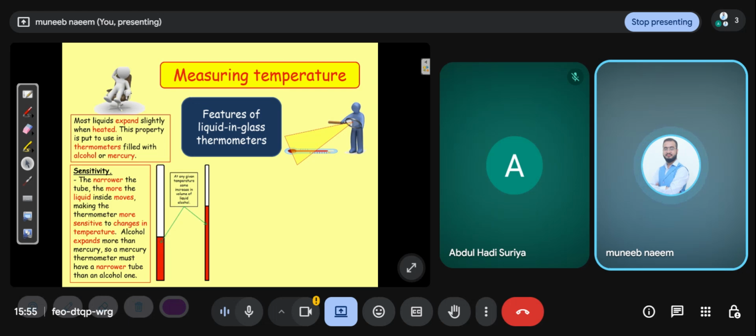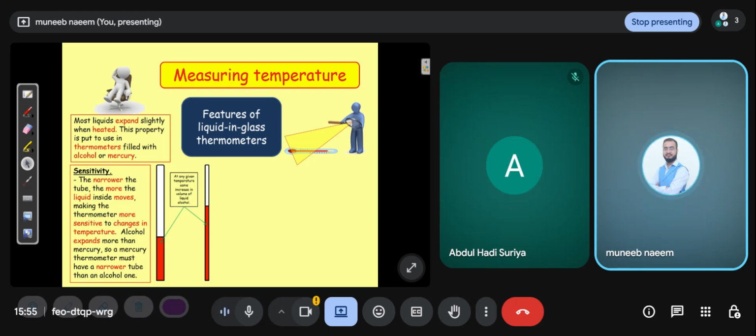Mostly liquids expand slightly when heated. This property is put to use in thermometers filled with alcohol or mercury. Means you commonly see the thermometer. There is a clinical thermometer, which you see at the doctor's table, because this thermometer has a small range on the scale. But when you see the thermometer in the laboratory, there is a large range scale, normally 0 to 100 degrees centigrade.